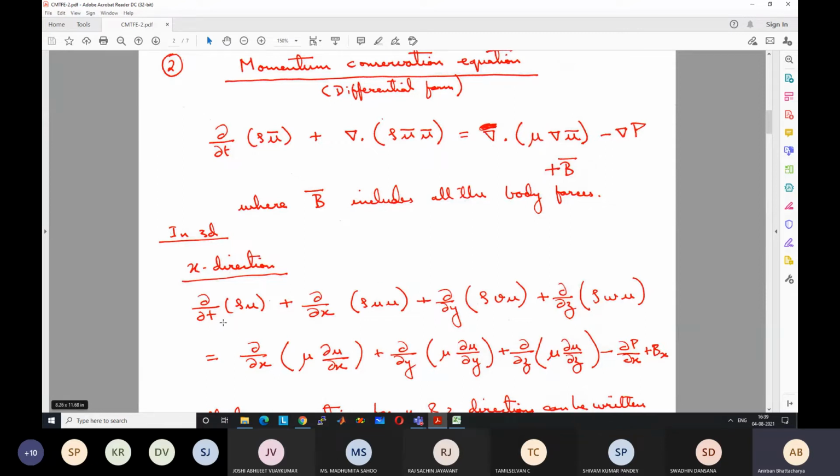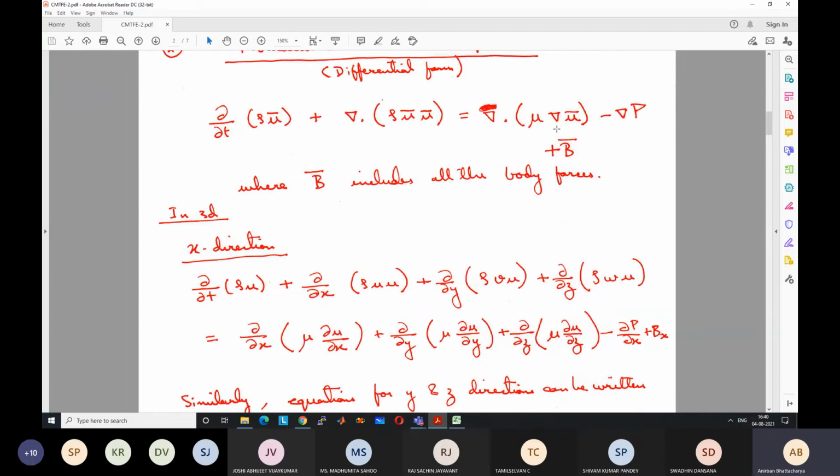The x direction equation can be written as del t of rho u plus del x of rho u u plus del y of rho v u, where u is the x direction velocity component and v is the y direction velocity component, plus del z of rho w u, where w is the z direction component. These three terms are together for this. So this will actually result in 9 terms: 3 terms in the x direction equation, 3 in the y direction equation, 3 in the z direction equation.